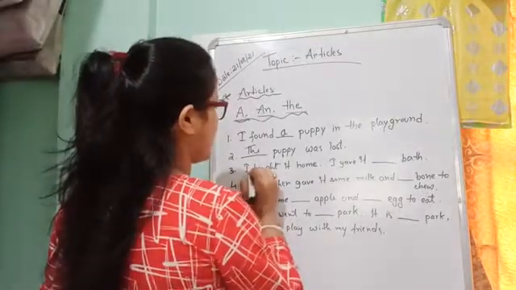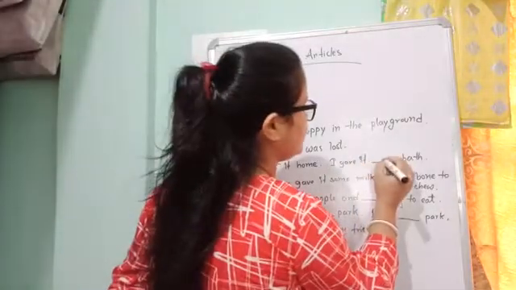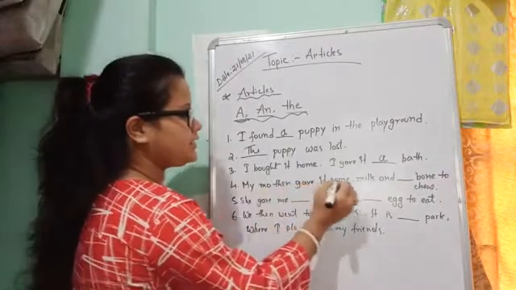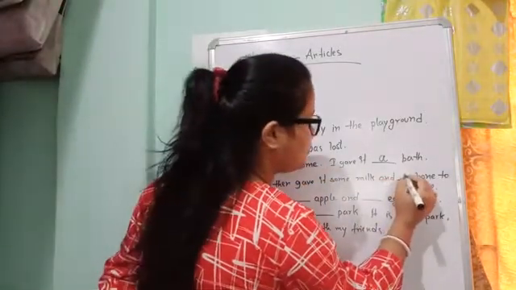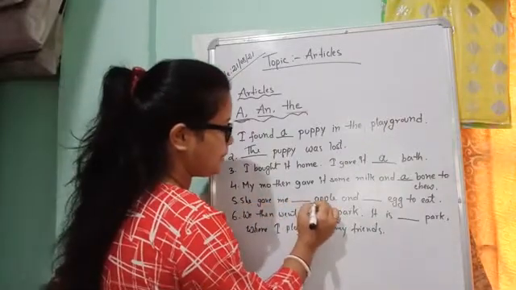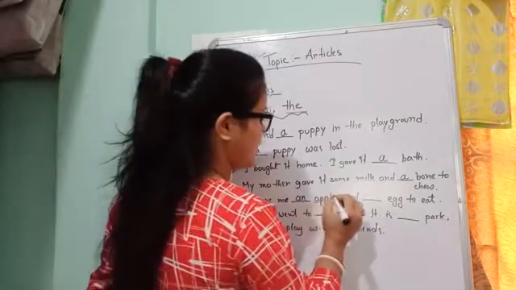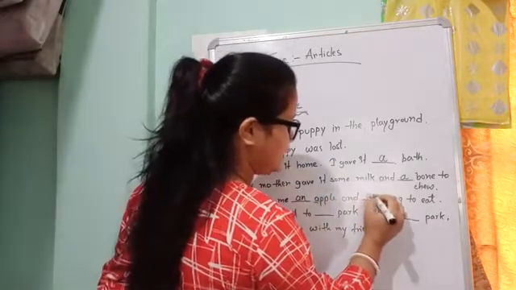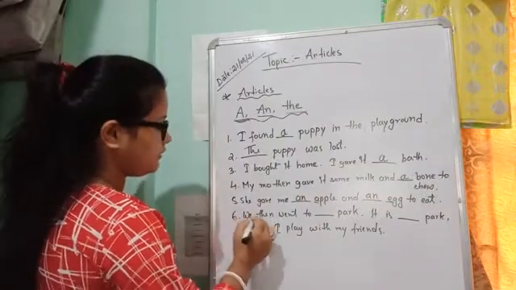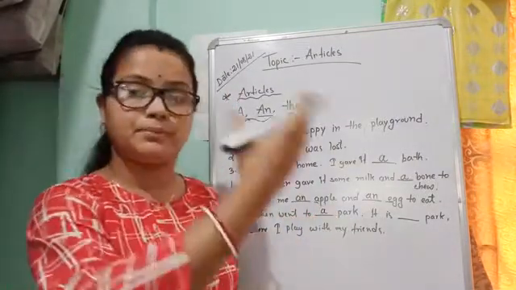Next, I brought it home. I gave it a bath. My mother gave it some milk and a bone to chew. She gave me an apple. A is a vowel sound, so an apple, and an egg. E is also a vowel sound. We then went to a park.